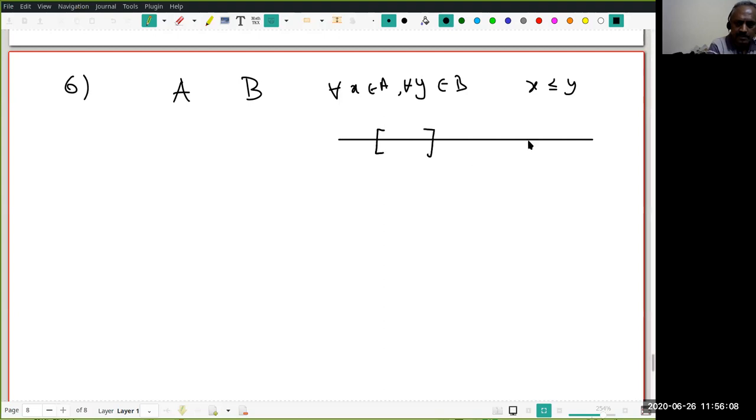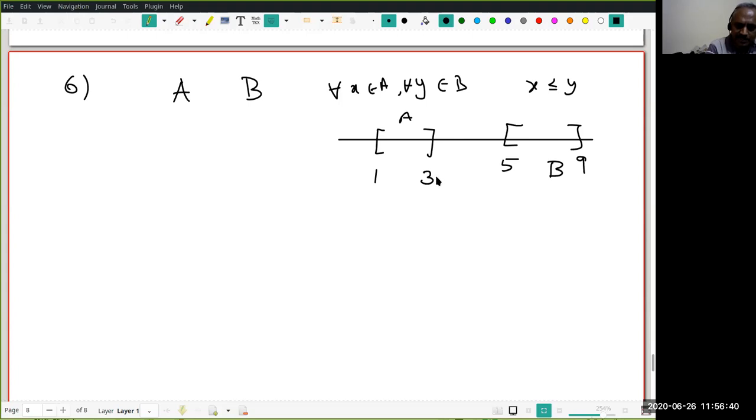This is my A, this is my B. If you want to think of this, 1, 2, 3, this is 5 to 9. Do you see something very interesting? You take any element here and any element here, this element will be less than or equal to this element, right?